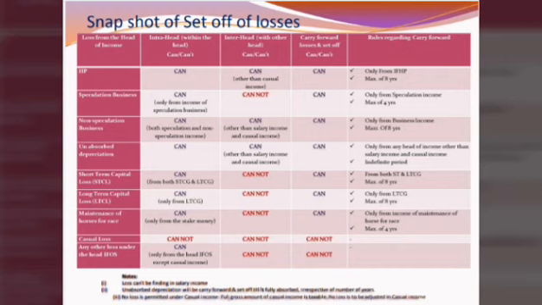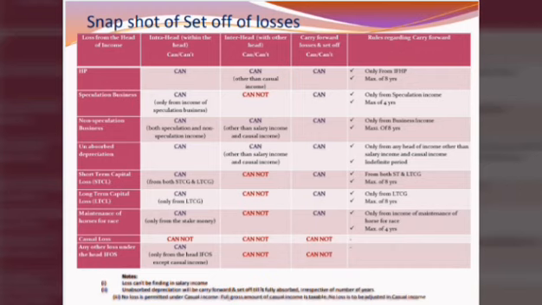Unadjusted house property losses can be carried forward for a maximum of 8 years, and such carried forward losses must be set off only against income from house property. In the case of speculation business, the loss should be set off only against speculation income, not against non-speculative business income, and it cannot be set off against other heads of income. Carry forward is allowed for a maximum of 4 years, and such losses should be set off only against speculation income.